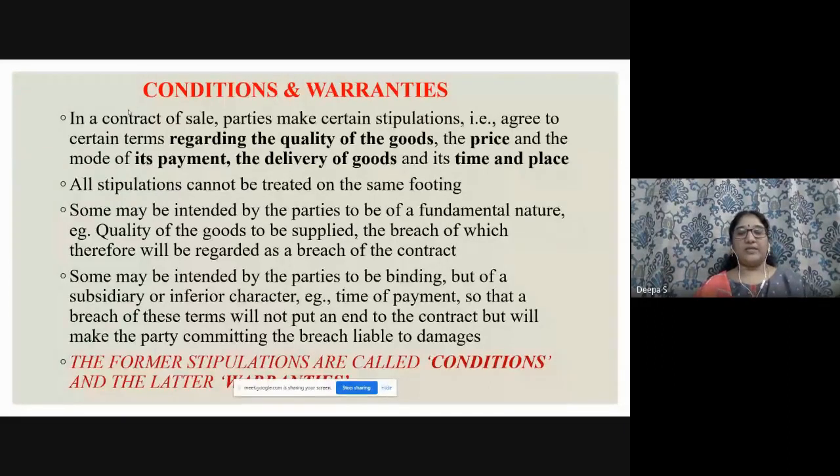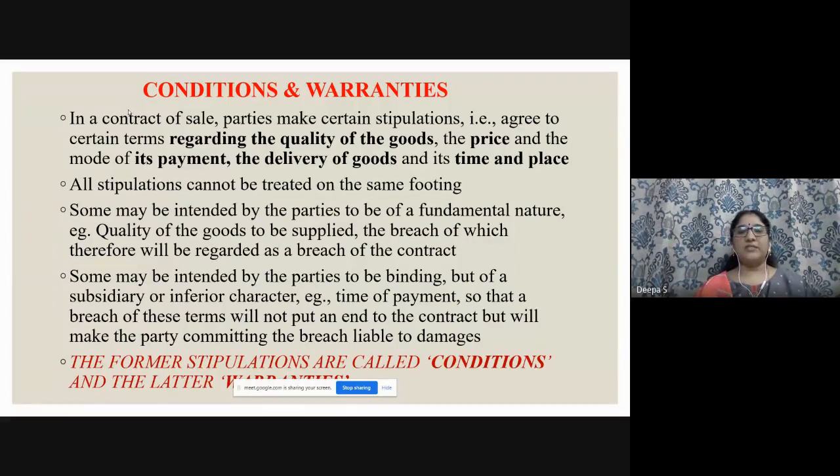Coming to the next. Some may be intended by the parties to be binding, but of a subsidiary or inferior character. Do remember, these are not essentials. For example, time of payment, right? So we need not give much importance. So whenever we go and purchase, time.